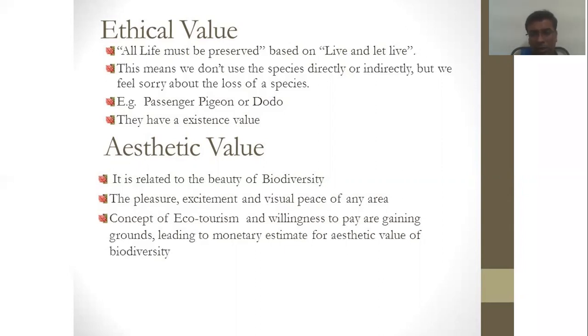For example, dinosaurs were animals on our earth long ago. Right now those types of huge animals are not there, but they give a lot of pleasure. That is aesthetic value.